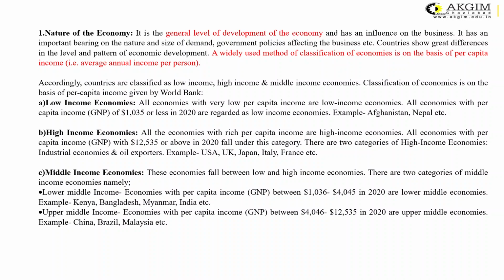Then the upper middle income economies. In the economies where the people have a per capita income between $4,046 to $12,535 in 2020, they are considered as the upper middle income economies. The examples of upper middle income economies include China, Brazil, Malaysia. So this is all about the nature of the economy. The nature of the economy depicts the general level of the development of the economy.